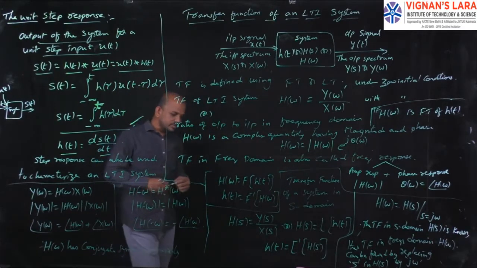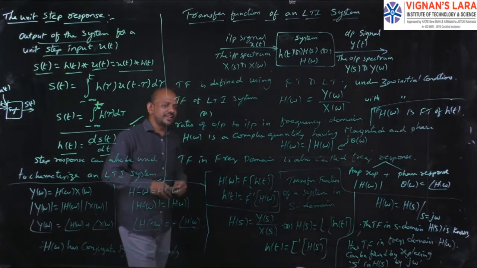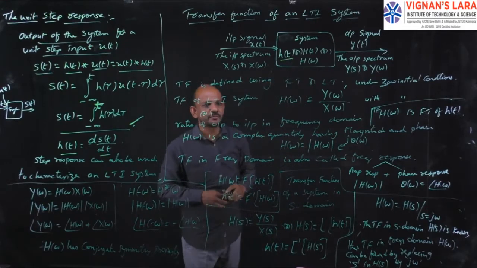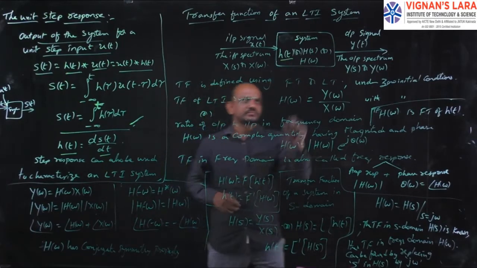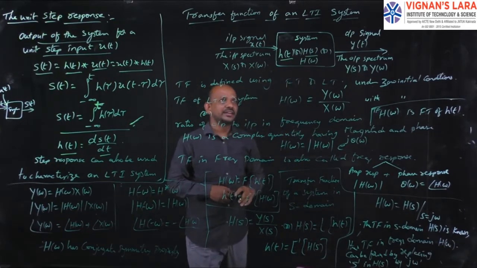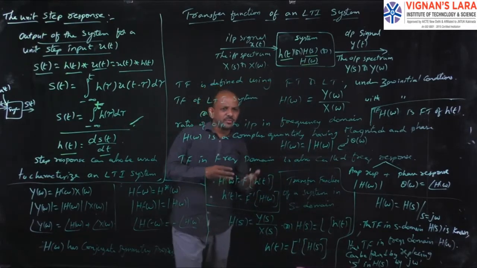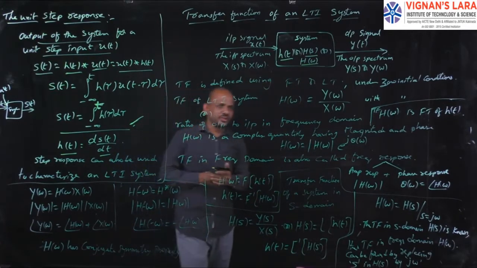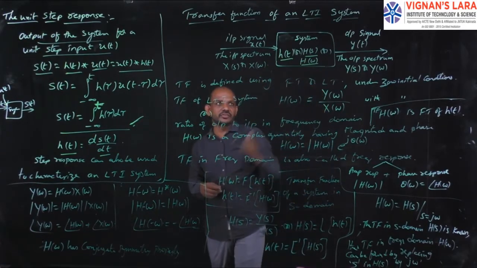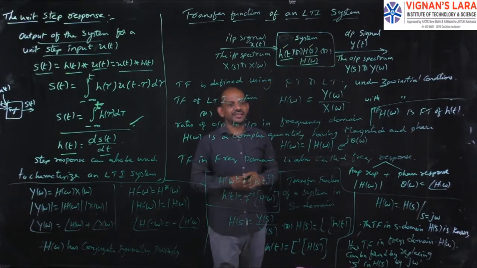Here I consider a system with impulse response h of t, with Laplace transform H of s, and Fourier transform H of omega. Simply, H of omega is the Fourier transform of h of t, and H of s is the Laplace transform of h of t. So we can consider h of t, H of s, or H of omega. In these three I can consider any one of them.